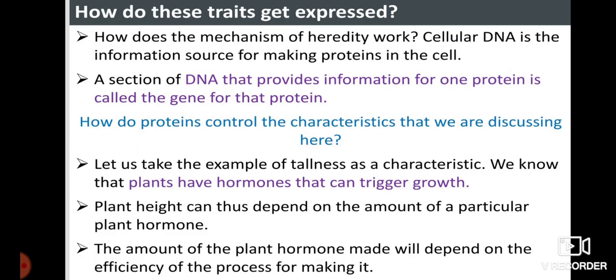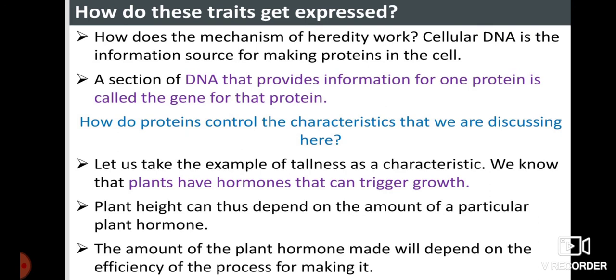So how are these traits expressed? As I told, there will be specific characteristic features for the expression. Here all the characteristics which are dominating are going to express, while the recessive genes are going to express only if there is no dominating gene over there, only if the recessive genes are alone. Cellular DNA is the information source for making proteins in the cell. A section of DNA that provides information for one or more proteins is called the gene for that protein.